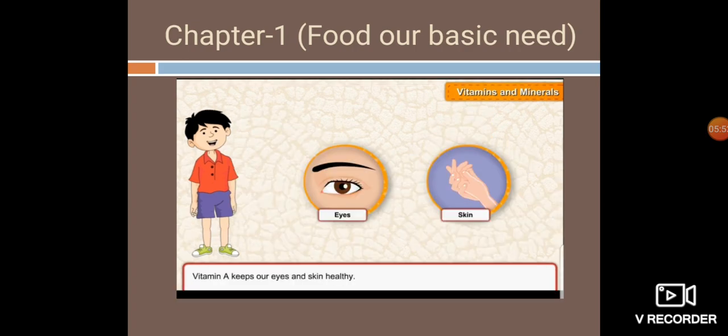Now, there are different vitamins like vitamin A, B, C, D, E, and K, and every vitamin plays a different role. For example, vitamin A keeps our eyes and skin healthy.